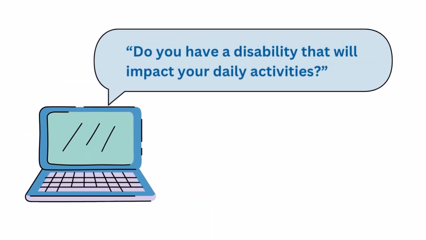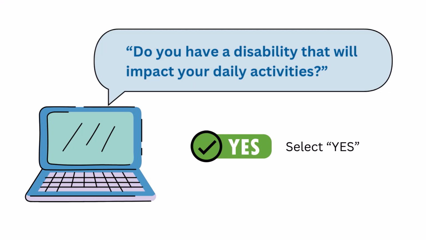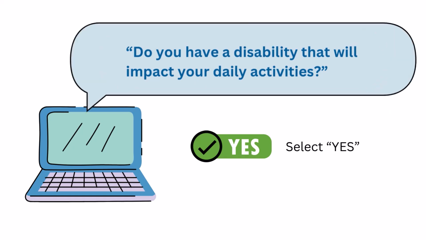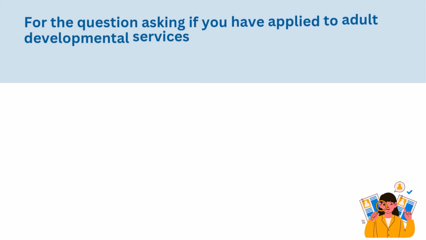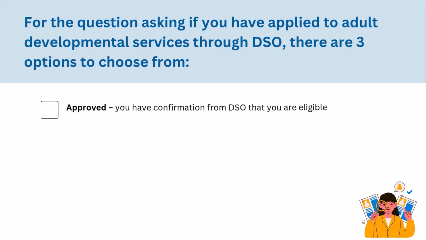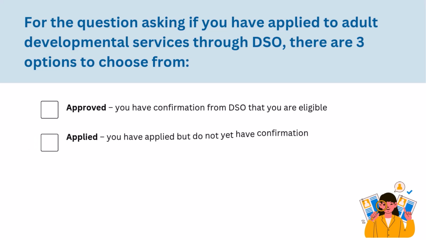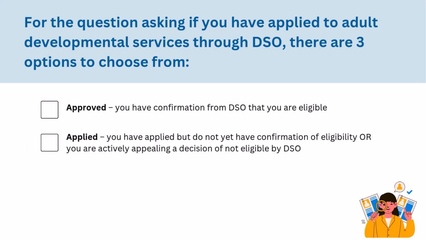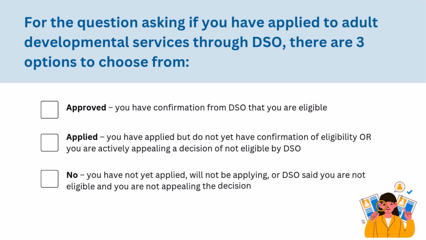As you go through the questions, you're going to see that it asks, do you have a disability that will impact your daily activities? You'll want to check yes to that as you are applying for ODSP. You'll also note that it asks whether or not you've applied to Adult Developmental Services through DSO. Now there's 3 options to choose from. If you've applied and you're approved, you're going to select Approved. If you've applied but you haven't heard yet or you're still appealing, then you'll put Applied. If you will not be applying, or if you applied and were told you were not eligible, you will indicate No.